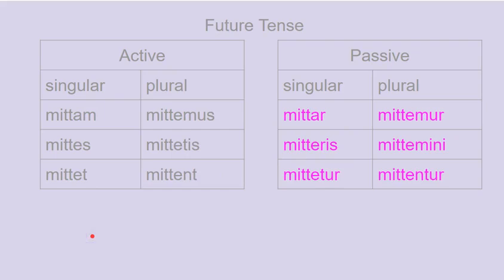In the future tense, the active is mittam with an A, mittes, mittet, mittemus, mittetis, mittent, A and 5 E's. And in the passive future, it's mittar with an A, mitteris, mittetur, mittemur, mittemini, mittentur. Those are the 3 tenses of the present system.